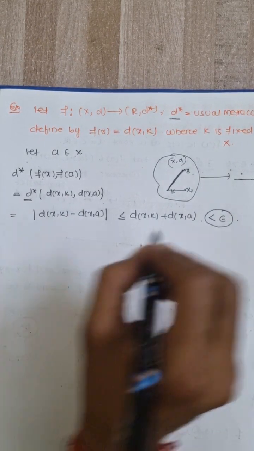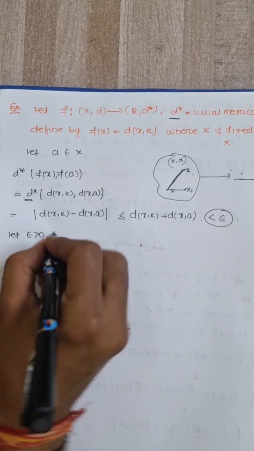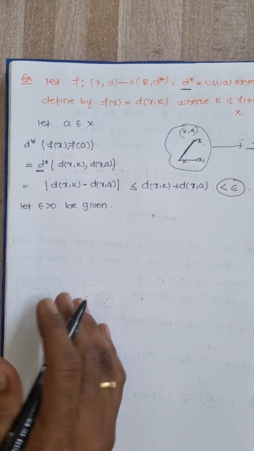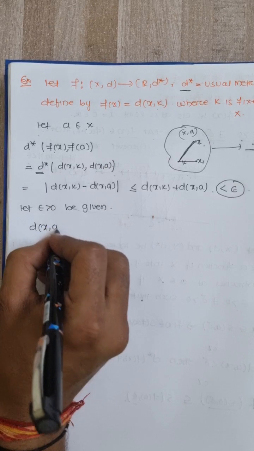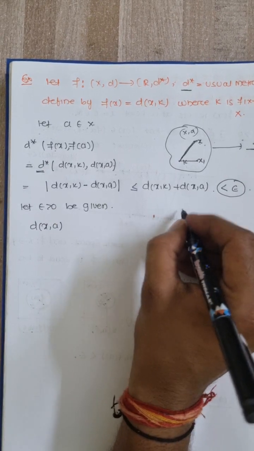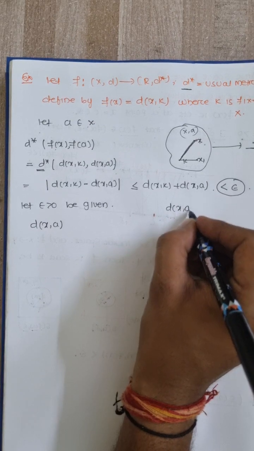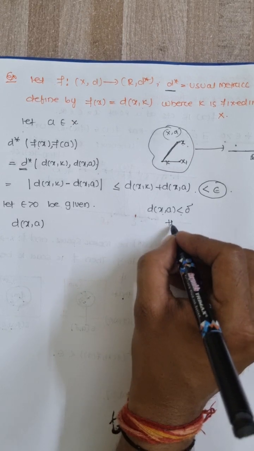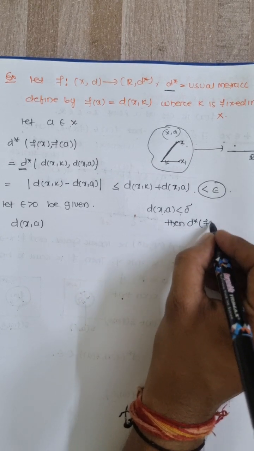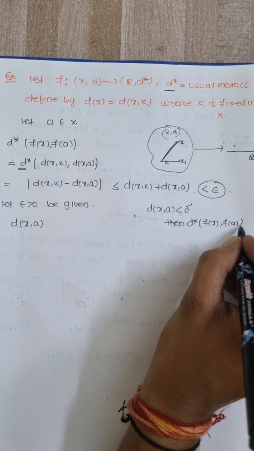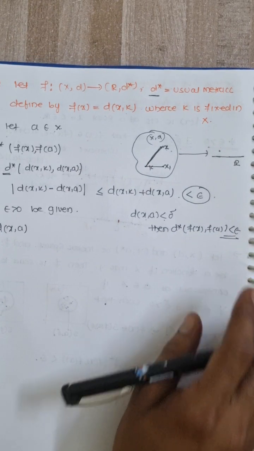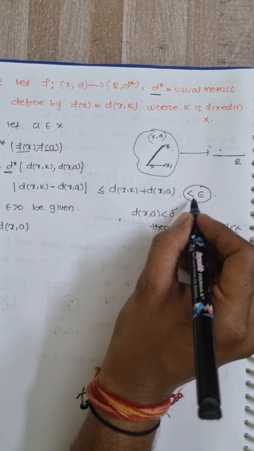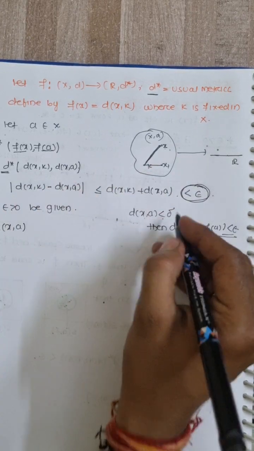Let epsilon greater than 0 be given. Need to find a delta. Now I can say that the distance between x and a, whenever the distance between x and a is less than delta, then the distance between fx and fa is less than epsilon. Now need to find what is delta.